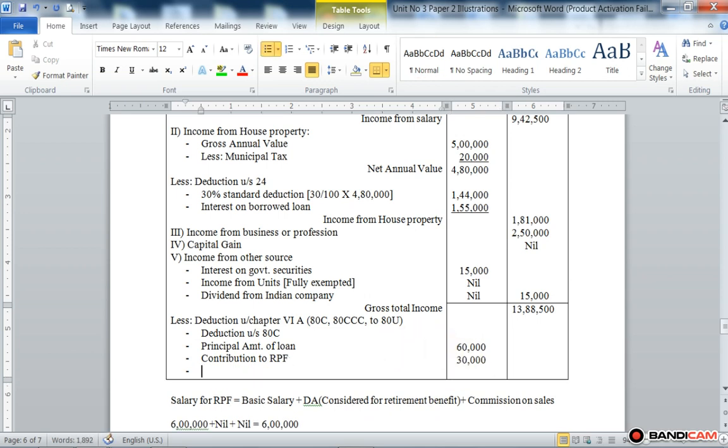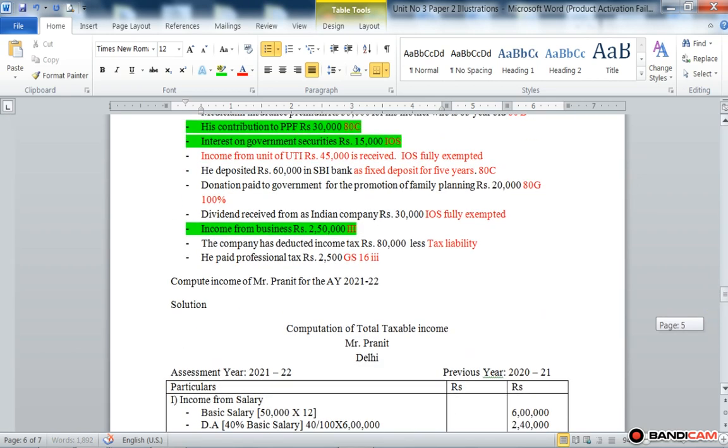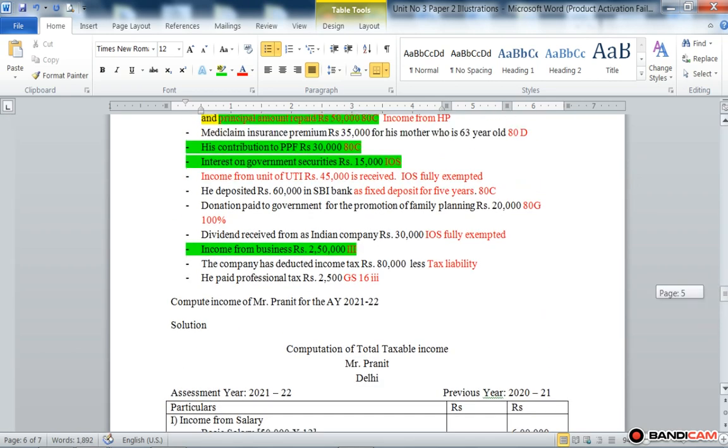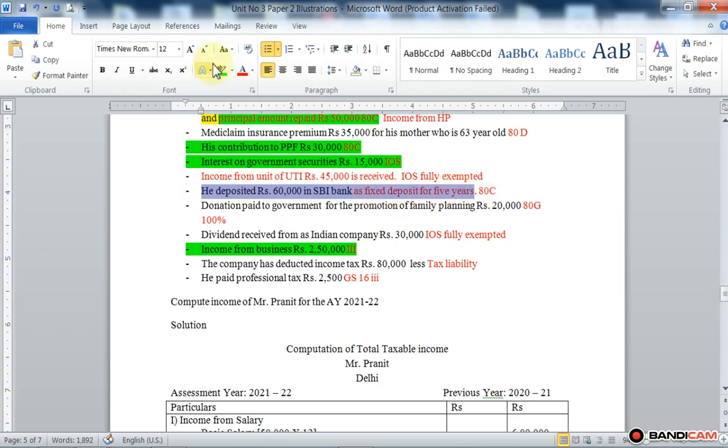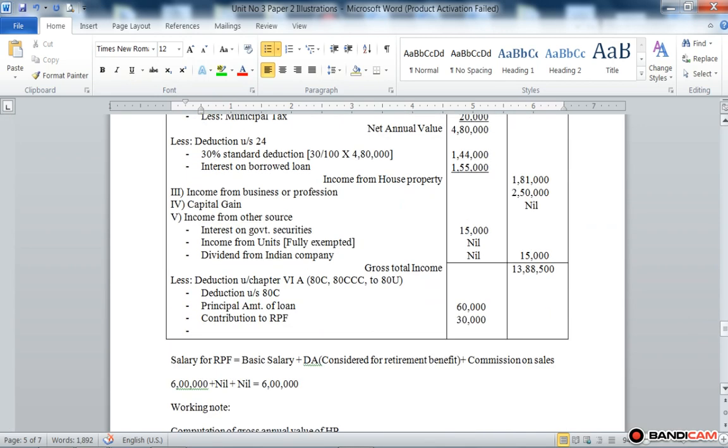Then next, we already bifurcated the deduction under section 80C, so that it is easy to deduct directly from gross total income. Then long-term deposit 60,000, repayment of loan 50,000.